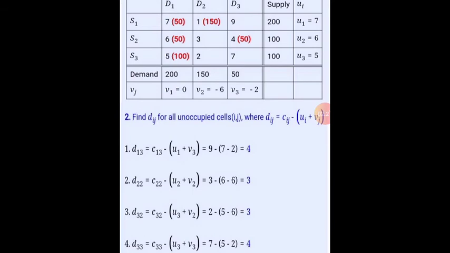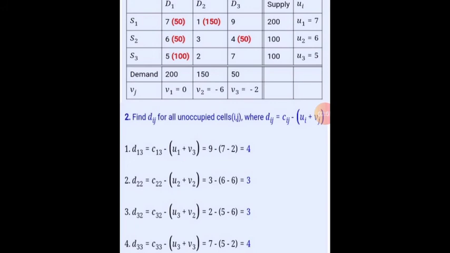So number 4, d sub 3 3 is equal to c sub 3 3, read as the third row, column 3, which is 7, minus the addition of u sub 3 plus v sub 3, in which our u sub 3 is 5 and our v sub 3 is negative 2, so we have 5 minus 2 in the parenthesis. So 7 minus 5 minus 2, the result is 4.